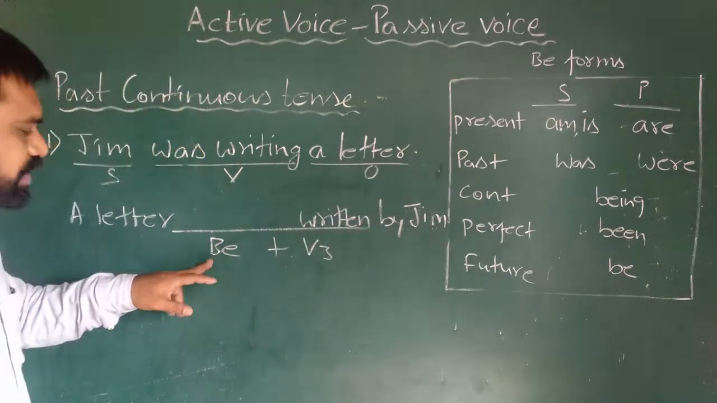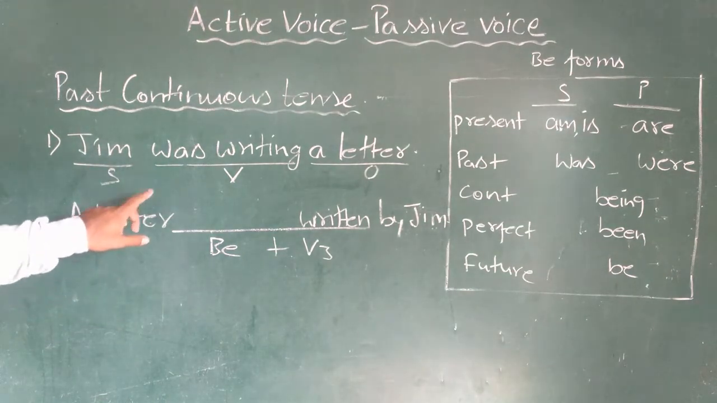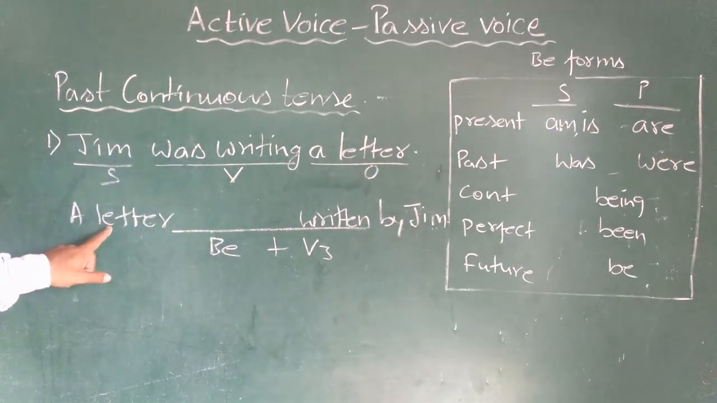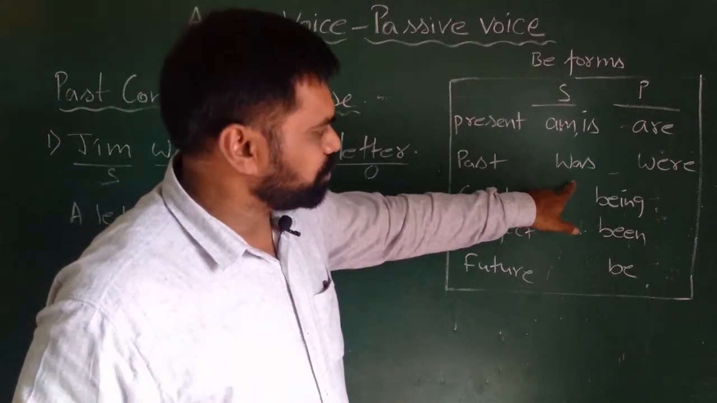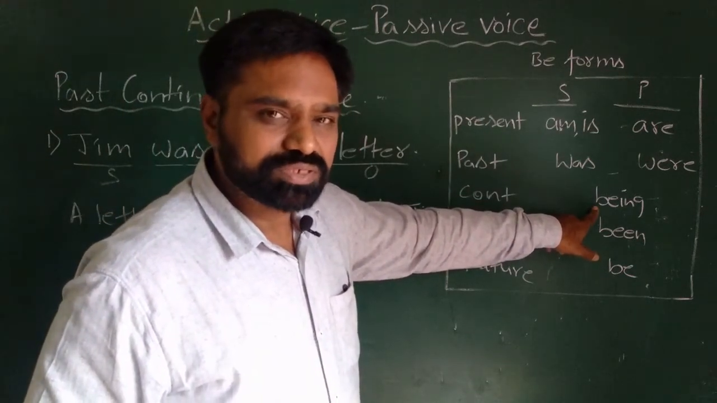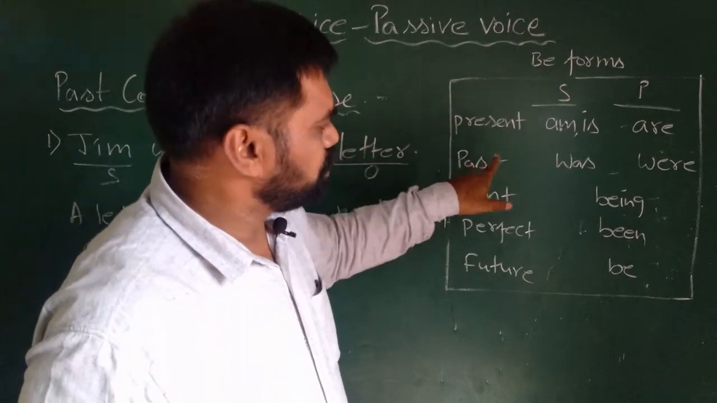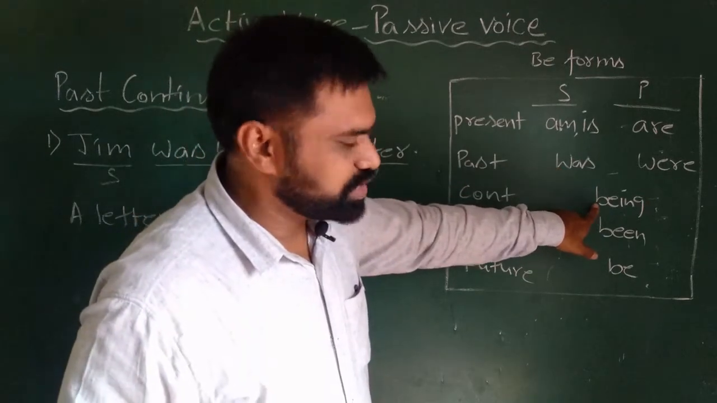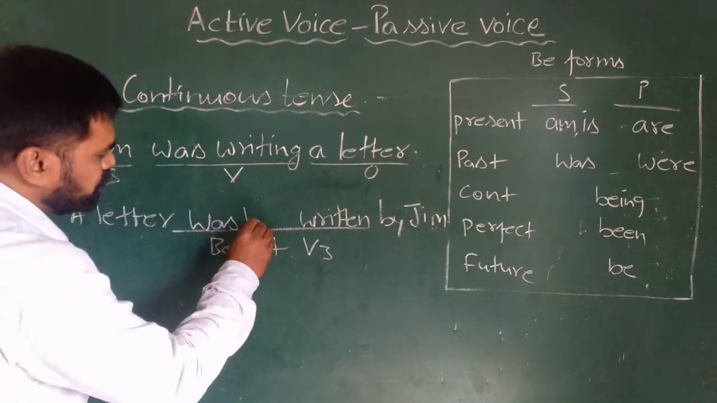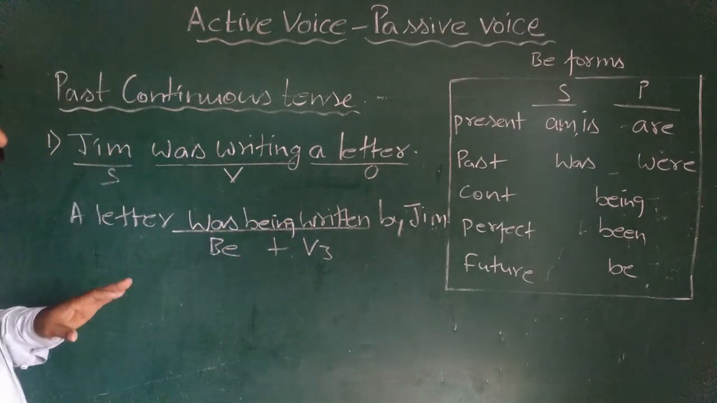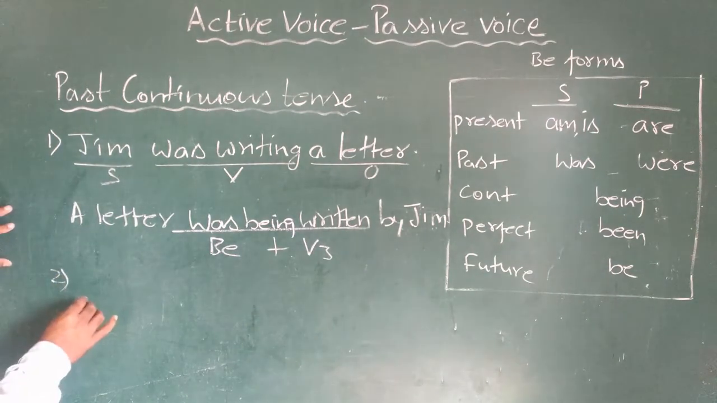Then we have to decide the proper be form. A letter, the subject is singular, the verb is past continuous tense. In singular for past we will take was, for continuous tense we will take being. Just look at it once again. For singular past we will take was, for continuous tense we will take being, was being. A letter was being written by Jim. Same example we will write with the plural object.